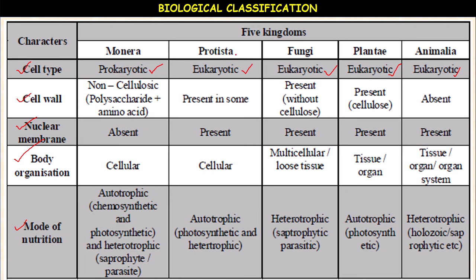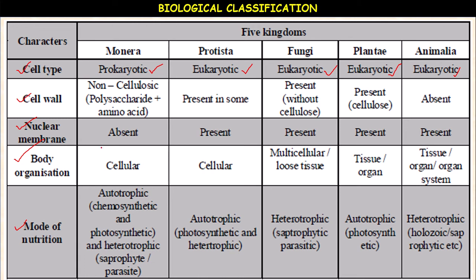In Protista it is present in some, for example Euglenoidea; Euglena is an organism with chloroplast in it and a cell wall is present. But it is absent in others, for example protozoans like amoeba, where there is no cell wall. In fungi there is a cell wall but without cellulose, whereas in Plantae there is a cell wall with cellulose. In Animalia, the cell wall is absent.